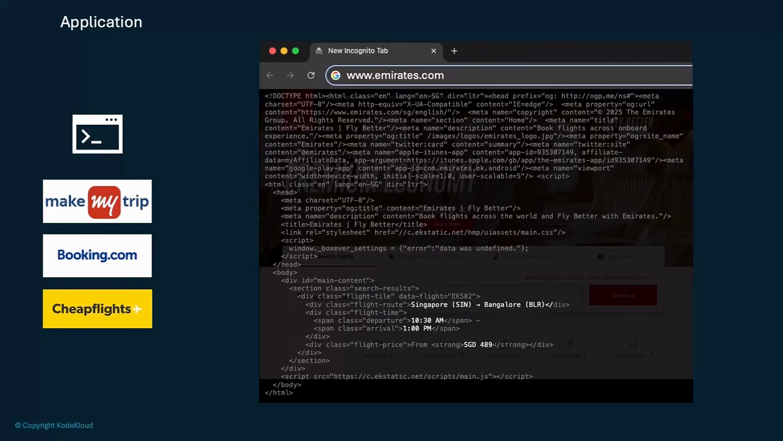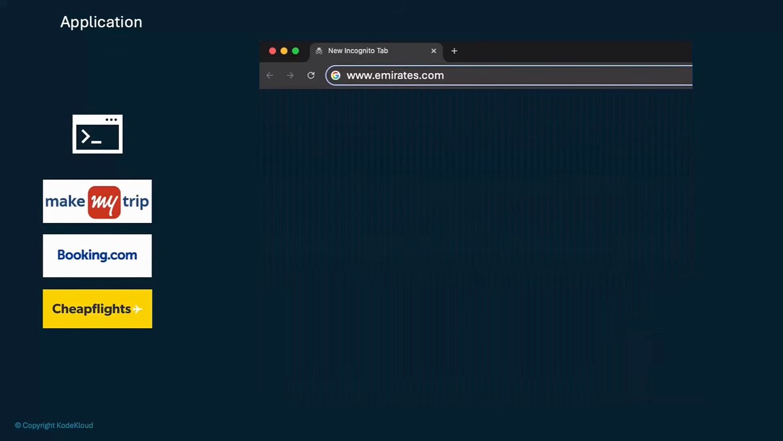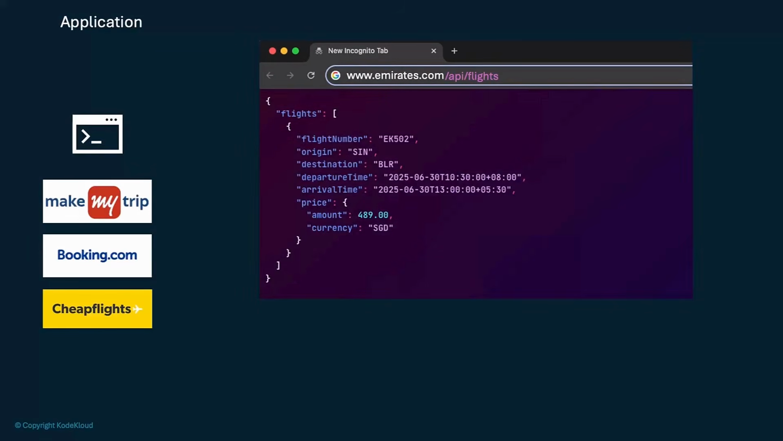So eventually, the airlines realized it's beneficial for them too to be on these third-party platforms. So the airlines told them, instead of going to Emirates.com, you can go to Emirates.com/API/flights. And when you do that, we will just send you the flight details in a structured format, so you don't have to do any crazy parsing algorithms. And that interface that applications provide to other applications is known as an application programming interface, or API.